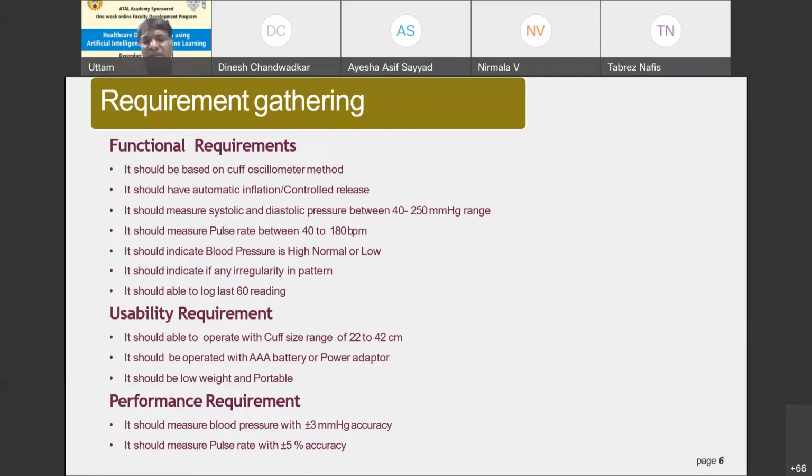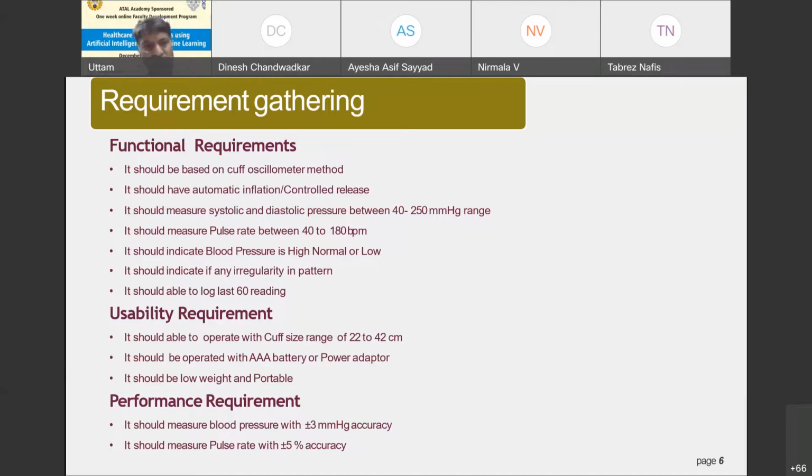We can also measure the pulse rate based upon the BP. So the pulse rate can be measured between 40 to 180 beats per minute. It should also indicate the blood pressure, whether it's high or low, or normal. And it should also be able to indicate if there is any kind of irregularity in patterns when it comes to measurement of blood pressure. And that device should be able to log data for 60 records or 60 patients.